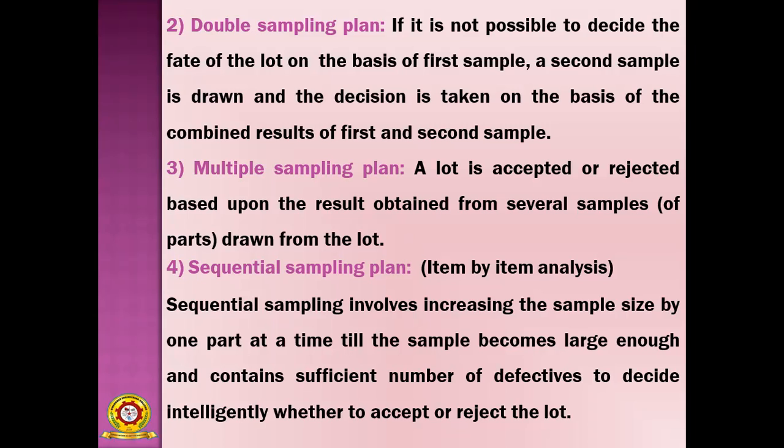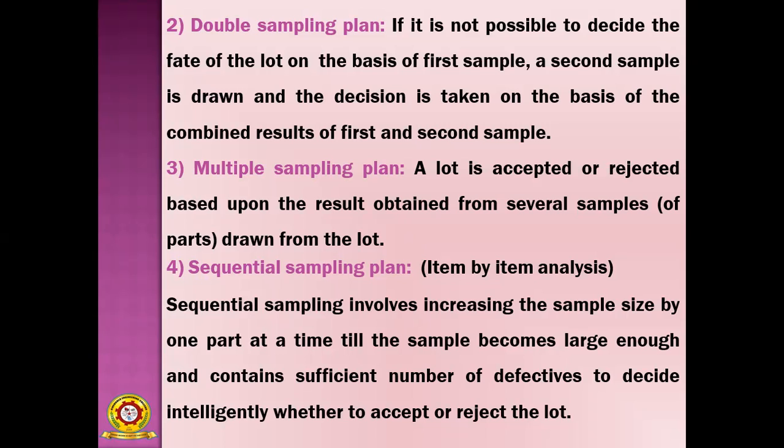sequential sampling plan. So sequential sampling plan means item by item analysis. Item by item analysis, that is another important one. Sequential sampling involves increasing the sample size by one part at a time till the sample becomes large enough and contains a sufficient number of defectives to decide intelligently whether to accept or reject the lot.